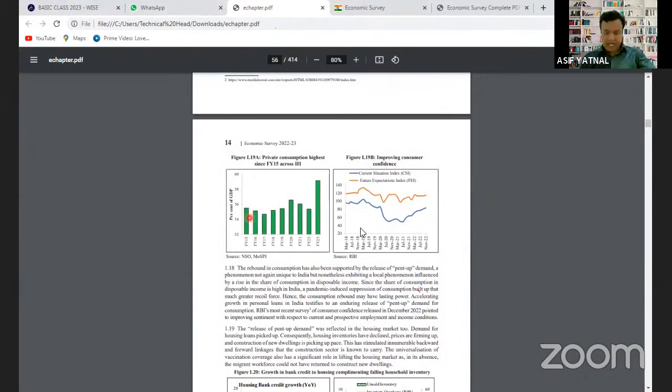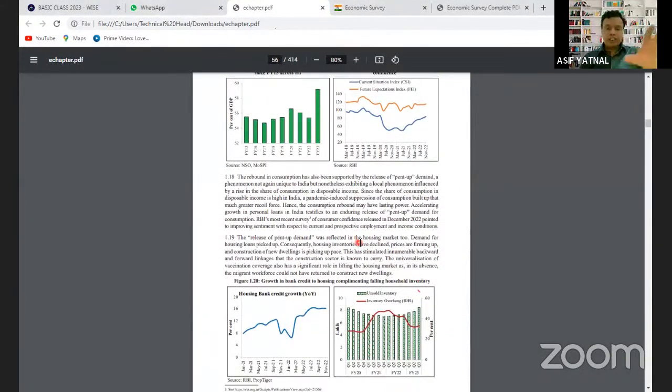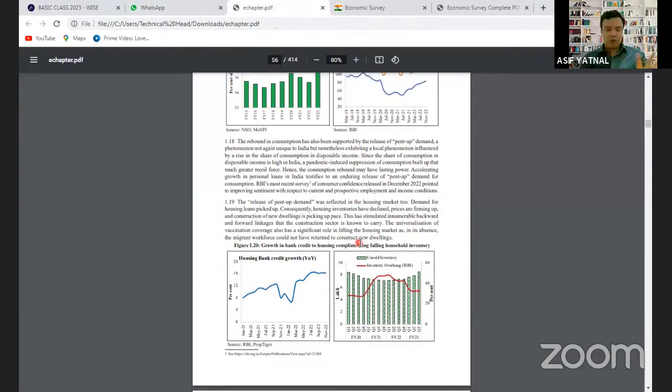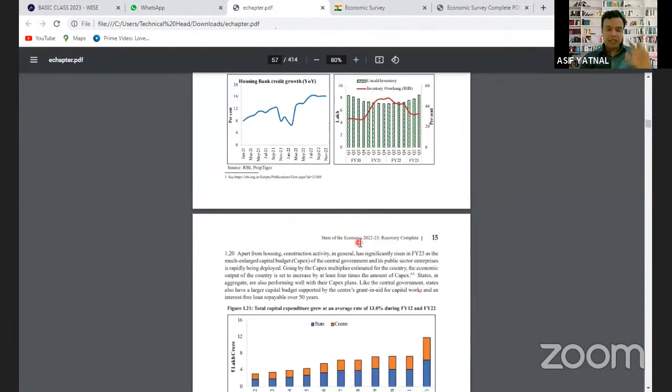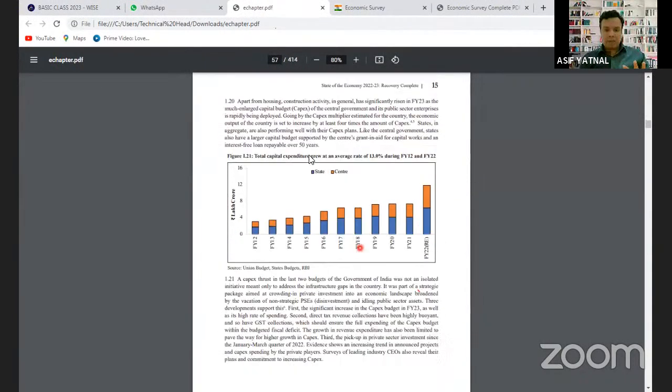Now these graphs and these charts are important for us. We just need to go through these charts and graphs. We don't need to read each and everything. Introduction, then we will just go through this. The total capital expenditure increased. Like in the financial year, as per the government, capital expenditure government का बढ़ गया है. तो capital expenditure अगर बढ़ गया तो कौन से sector में government ने ज़्यादा capital expenditure किया? That's what you can see here.